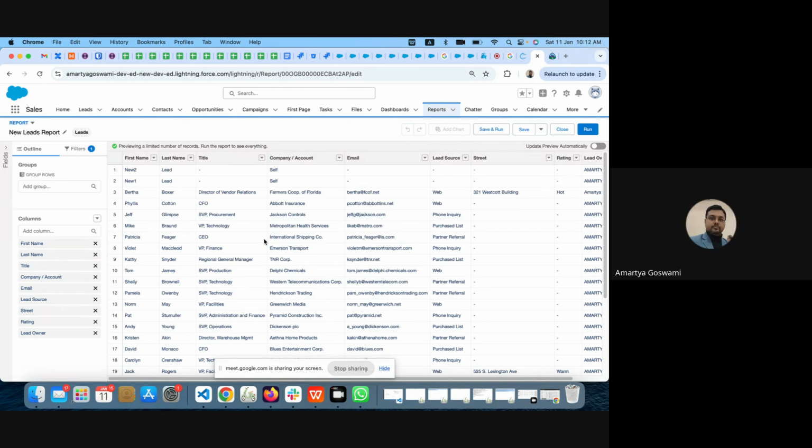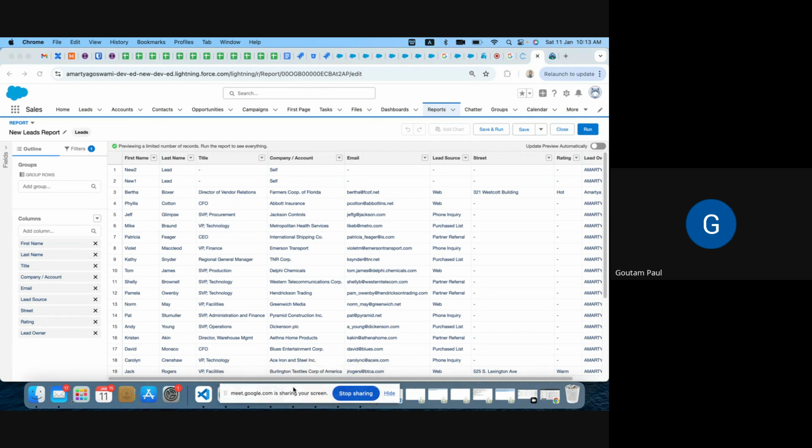In the private report, somebody is creating that, and maybe the MD or the higher-ups are looking into it. But somebody is already creating it, right? Correct. So in a private report, the senior person looks into it, and also the person who creates it, right?